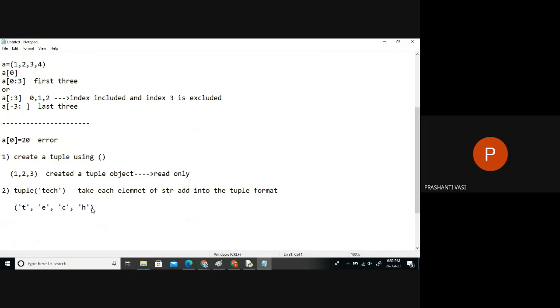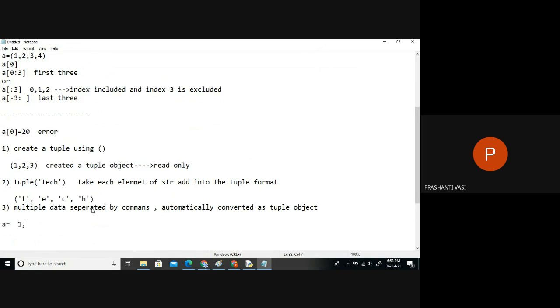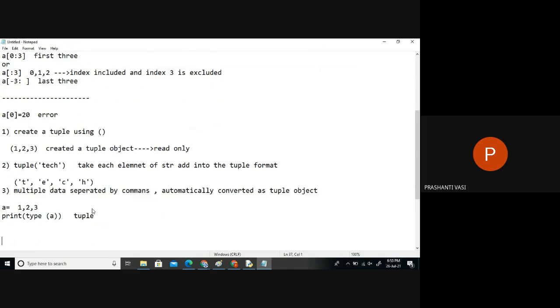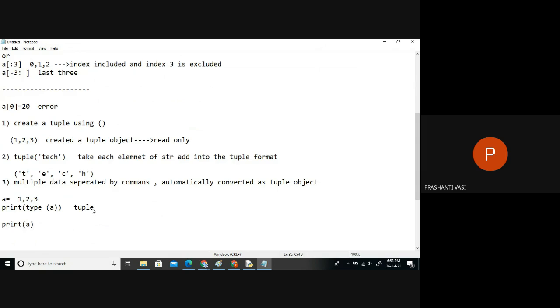And the next way is, if you give multiple data separated by commas, it is automatically converted as a tuple object. If you say A is equal to 1, comma 2, comma 3, and try to print the data type of A, it will give us tuple type. That means A is automatically converted as tuple data.